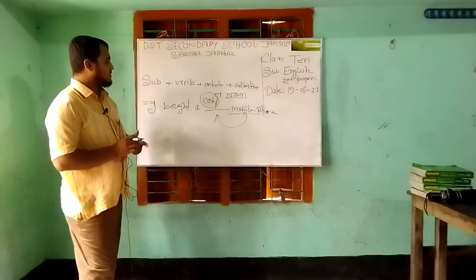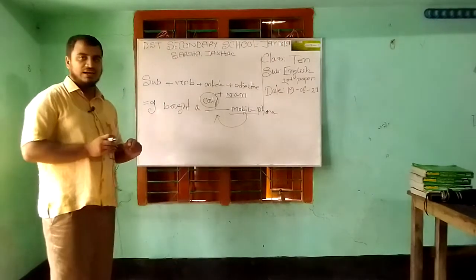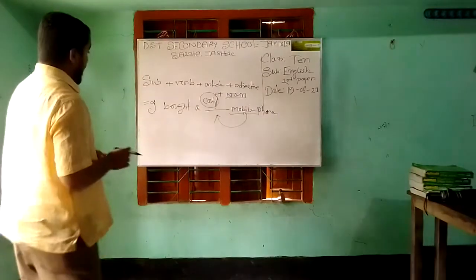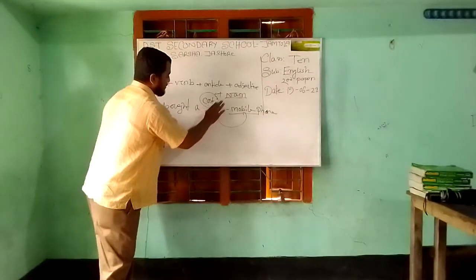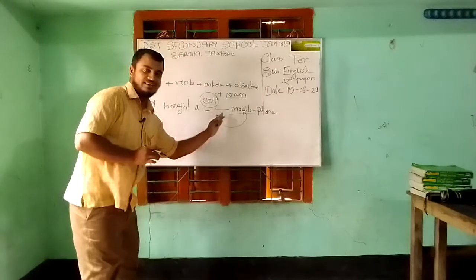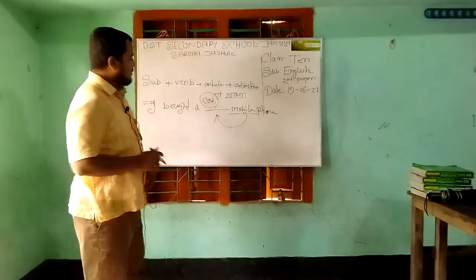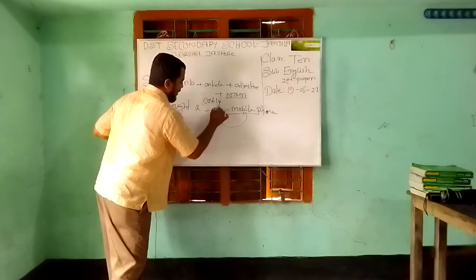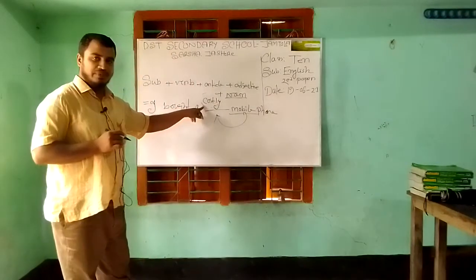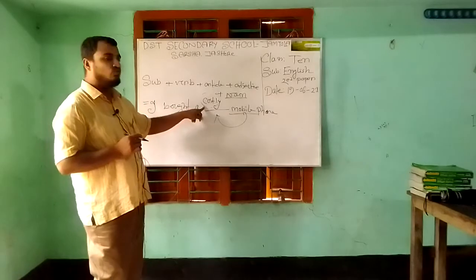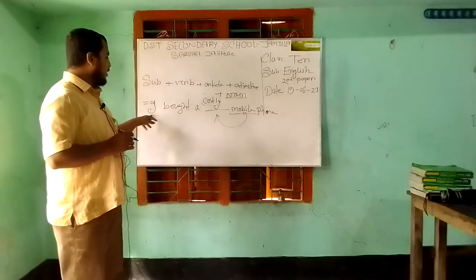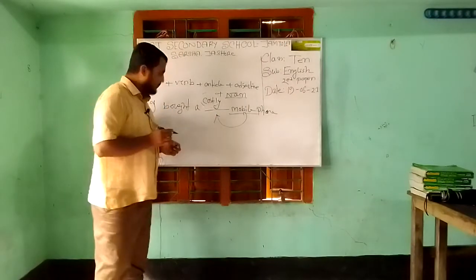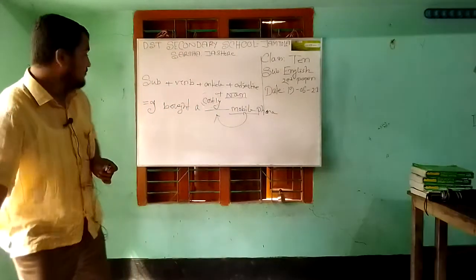What kind of parts of speech is cost? It is a noun, but I have to use here the adjective form of the noun. So I have to add ly after the root word cost. It makes the adjective form of the word cost. I bought a costly pen. Here costly is an adjective.